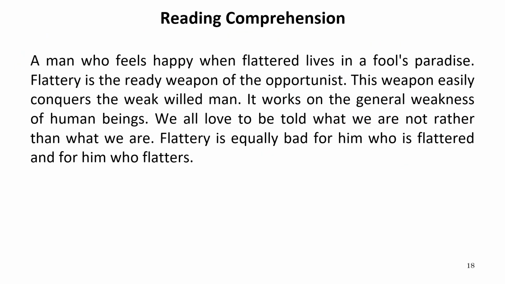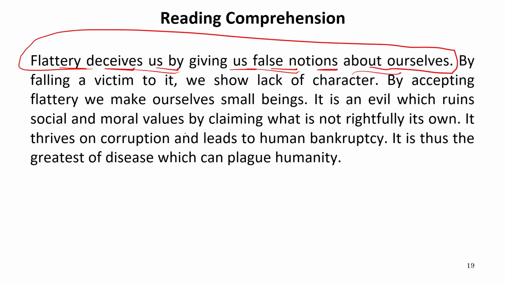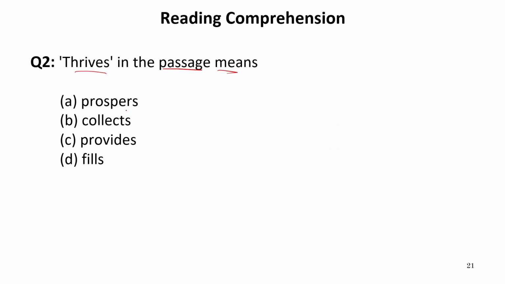So let us look for this word only. As you can see in this passage, it thrives on corruption and leads to human bankruptcy. It is thus the greatest of disease which can plague humanity. Now, thrives, this word is given here. Now let us see the options and then we'll try to infer the meaning of this particular word.